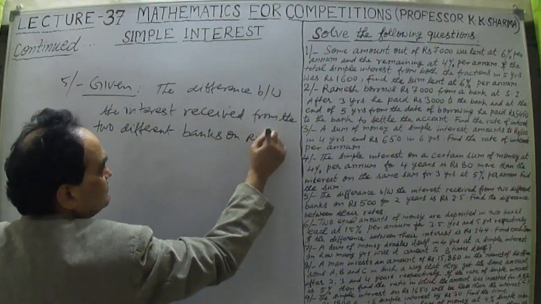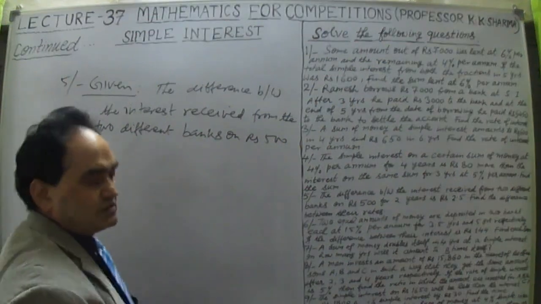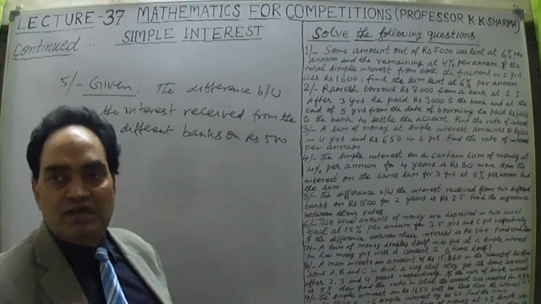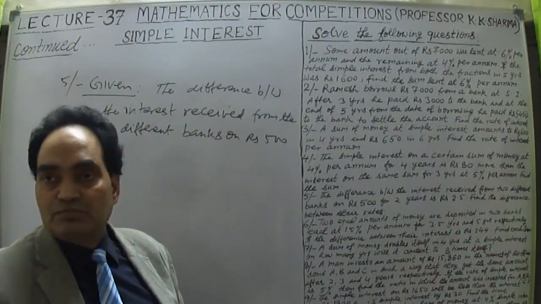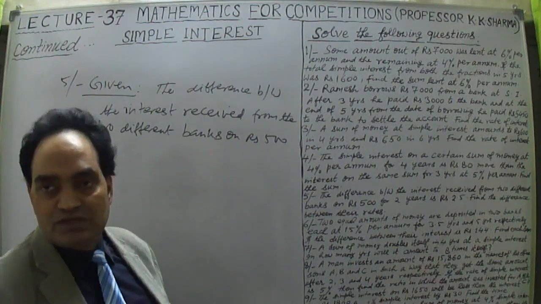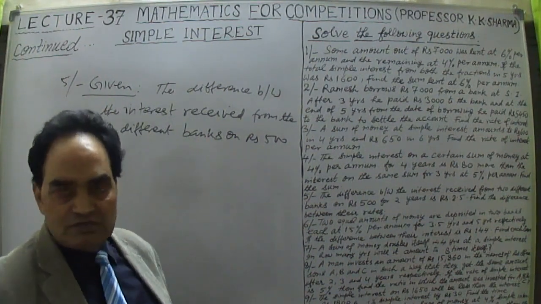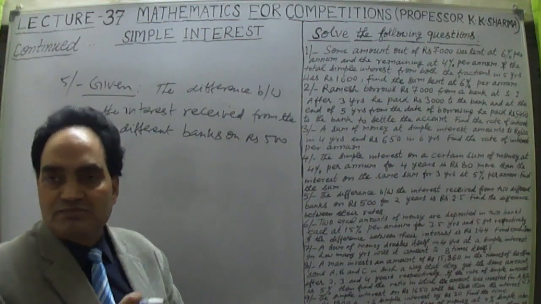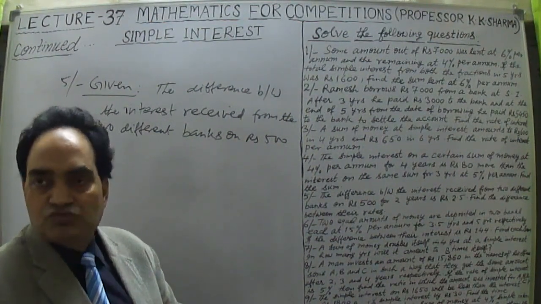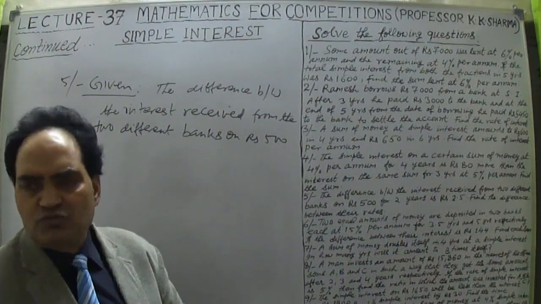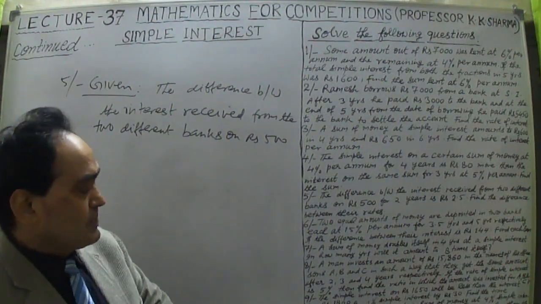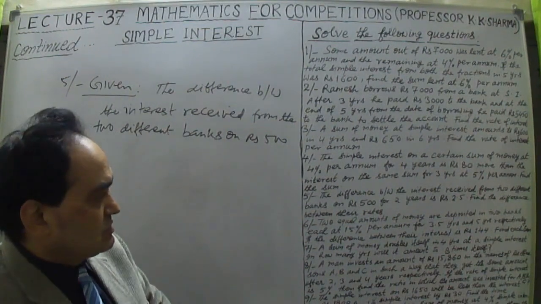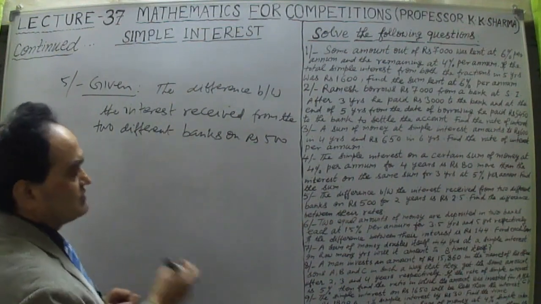Principal is 500: suppose I deposited rupees 500 in State Bank of India, and the second bank is PNB, Punjab National Bank, or maybe ICICI Bank. I have deposited rupees 500 in each bank. The difference of the interest which they have paid after 2 years on rupees 500 is 2.5 rupees only. We have to find the difference between their rates, R1 minus R2.